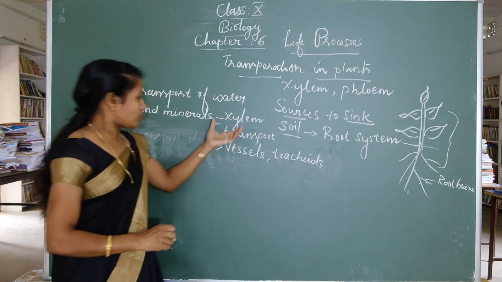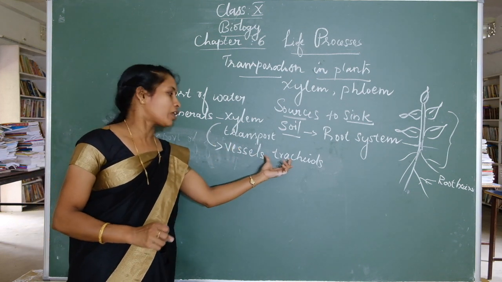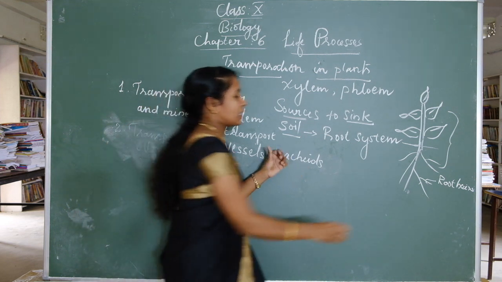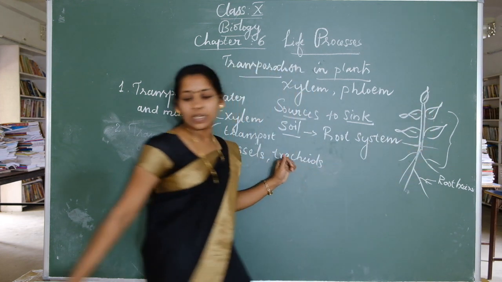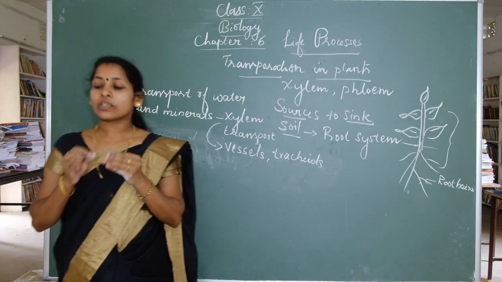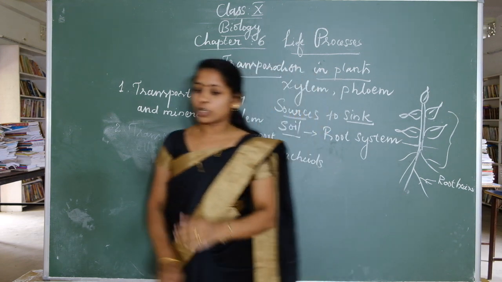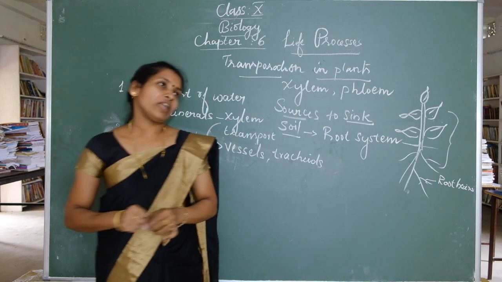In the xylem transport, two different cells are involved. What are the xylem cells? Xylem vessels and tracheids, interconnected to form channels from the root to all parts of the plants.